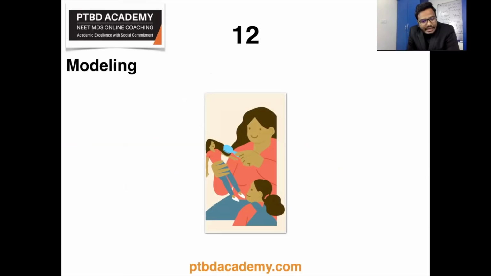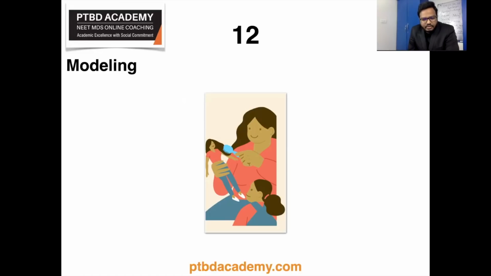People learn through observing others' behavior, attitudes, and outcomes of those behaviors. And one forms an idea of how new behaviors are performed. And on later occasions, this coded information serves as a guide for further action. Social learning theory explains human behavior in terms of continuous reciprocal interaction between cognitive, behavioral, and environmental influences. And learning by observation is also called modeling, as you can see in this particular illustration.